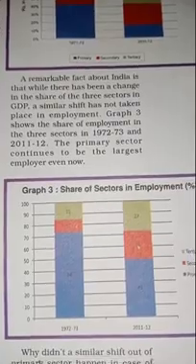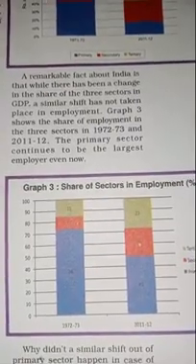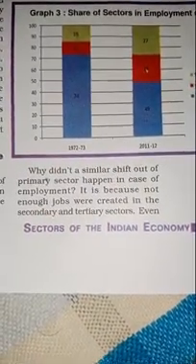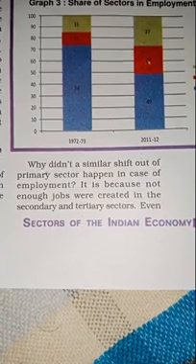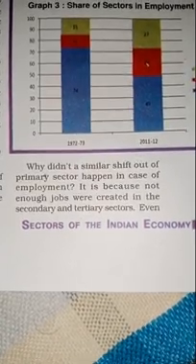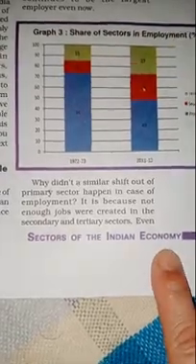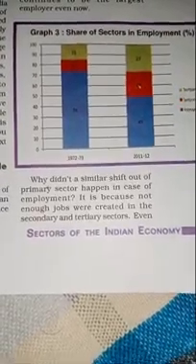The primary sector continues to be the largest employer even now. Why didn't a similar shift happen in the case of employment? It is because not enough jobs were created in the secondary and tertiary sectors.